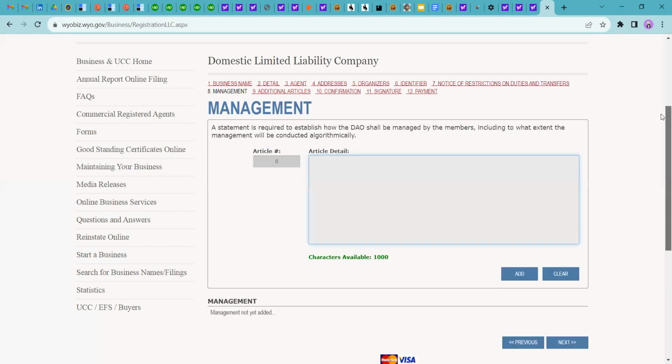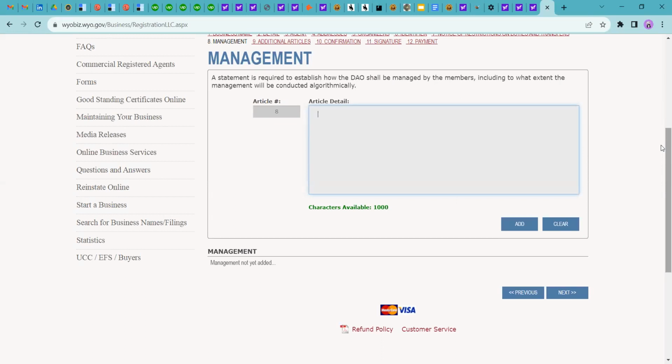So my next step is the management clause. This statement is required to establish how the DAO shall be managed by the members, including to what extent the management will be conducted algorithmically. So if the DAO is managed by the members, you need to add basic details, like how it should be managed and to what extent the management will be responsible for the thing. So you need to add the details here in Article 8.